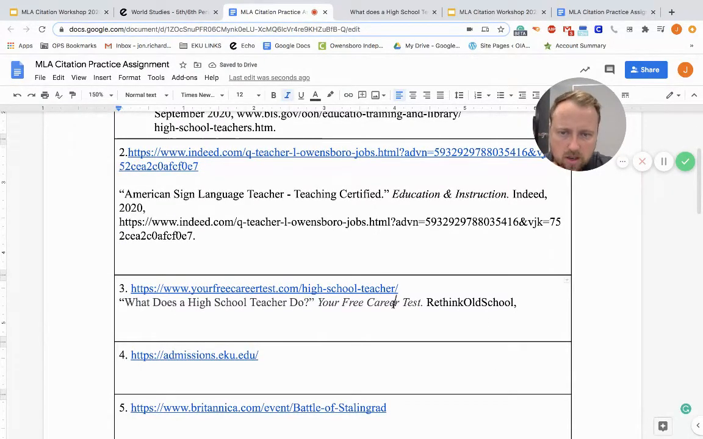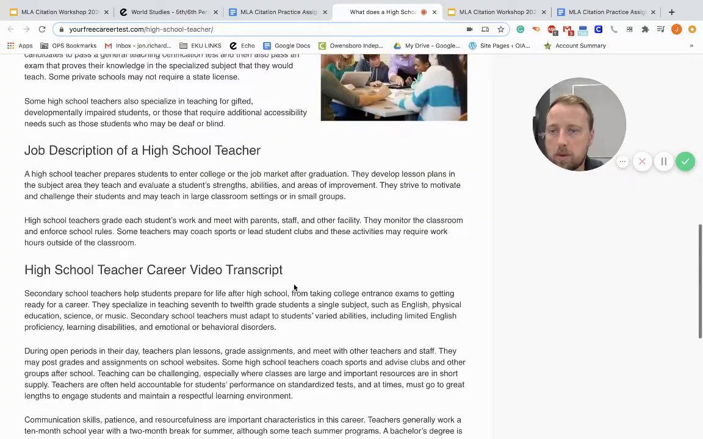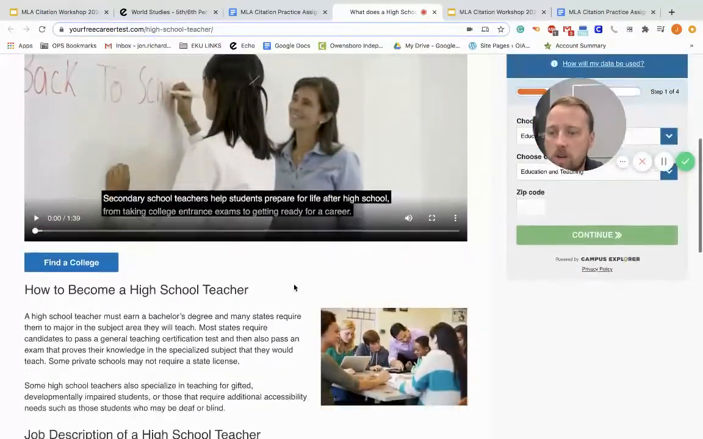And I'm noticing that the color of our text is not as dark. So I'm going to highlight the whole thing and make sure my text is all dark, the black format. So Rethink Old School is one word, the way they wrote it. So we're going to keep it one word, as that is how the company or the publisher is named. And now we are looking for a date.